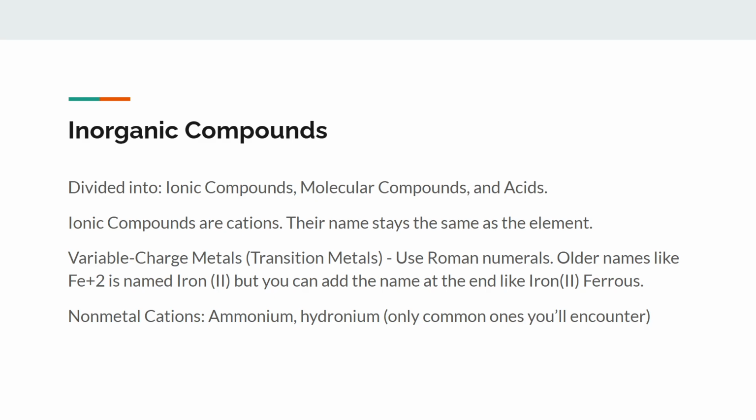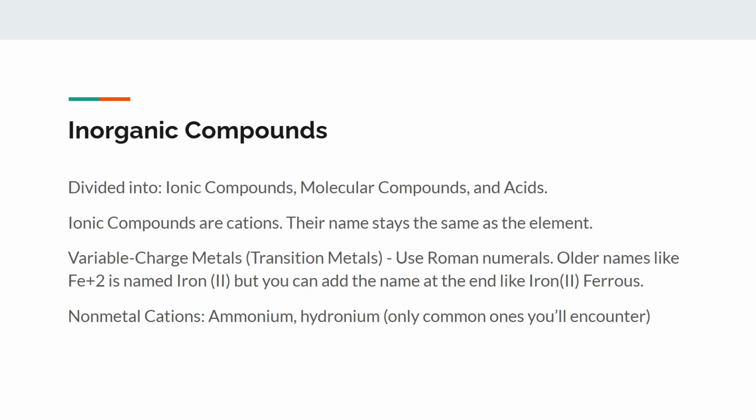So I have an example right here. And you only add the Roman numerals after if there are multiple charge ions. So iron has Fe+2, but it also has Fe+3, I believe. Wait, no. I believe iron has two oxidation states, and oxidation states just mean the ionic charges. So there's Fe+2 and another Fe. I forgot if it was +3 or +4. But I'm pretty sure it's +4 because +3 is just aluminium, bismuth, gallium, and indium.